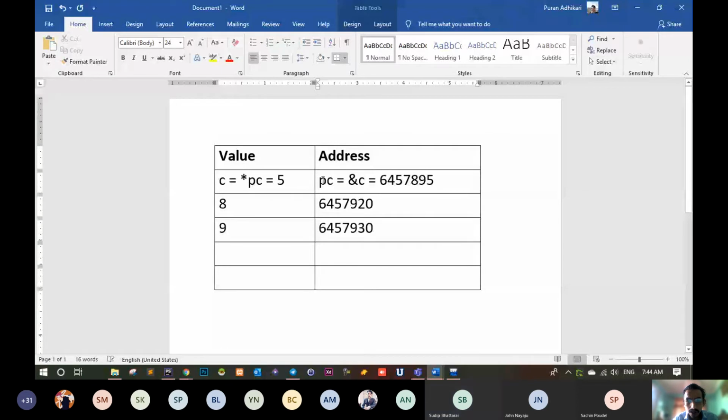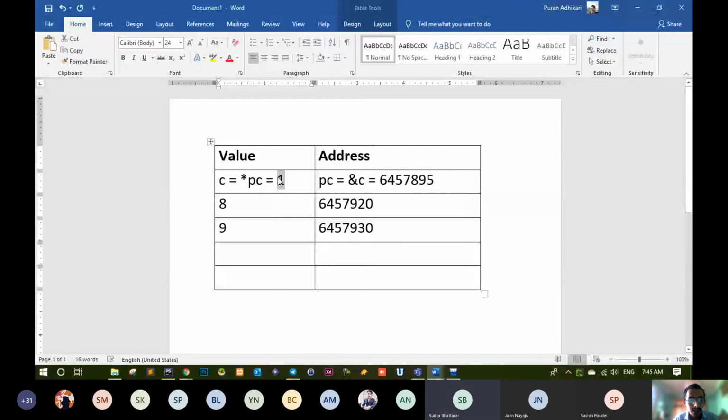So this is not only PC, this is ampersand C as well, and that is this one. And C, you can say C or asterisk PC. These both are 5 now. And what you did is you change that. You put the value of asterisk PC to 1. That means you put the value of asterisk PC to 1, not 5 now. You change it to 1.